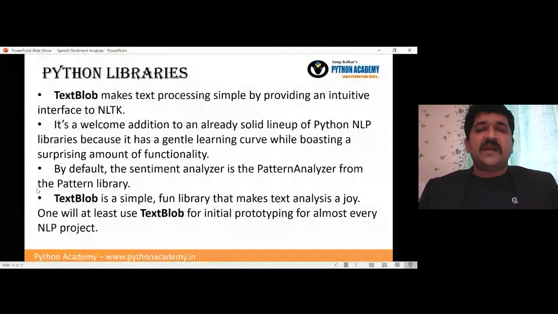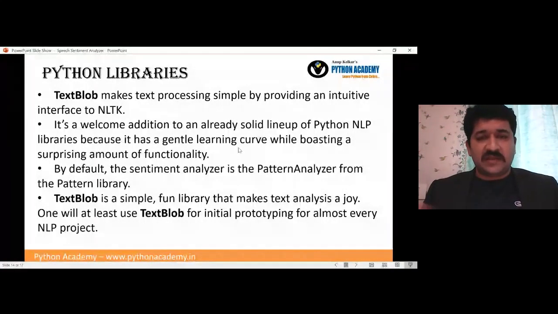It is a welcome addition to an already solid lineup of Python NLP libraries because it has a gentle learning curve. Gentle learning curve means I can understand step by step what I can work on. It has a gentle learning curve while boasting a surprising amount of functionality. By default the sentiment analyzer is a pattern analyzer from the Pattern library.